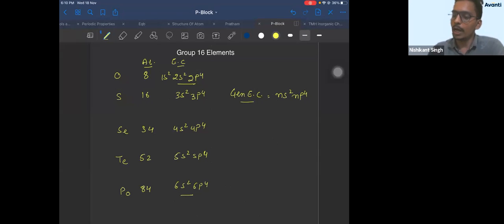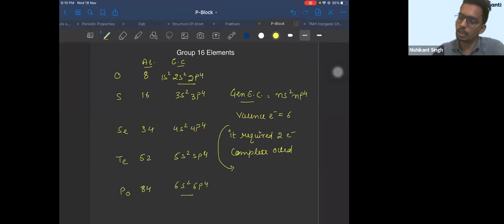Right? So that means your valence shell electrons are 6. Last shell has 6 electrons. It requires 2 electrons to complete the octet. So it will gain 2 electrons. Since it will gain 2 electrons, it will have the oxidation state of -2. Valency is -2. So these are group 16 elements.